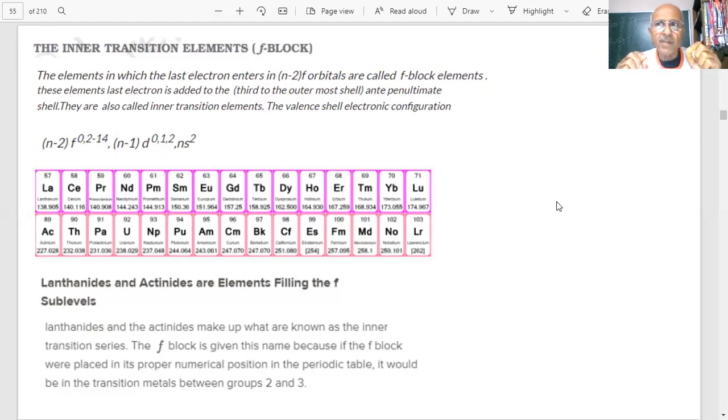Last time we have been talking about the transition elements, which were d block elements. In the transition elements, the last electron was entering into the d subshell. We discussed two very important compounds, which will be asked in the paper: potassium dichromate and potassium permanganate, their preparation, their properties, and their oxidizing properties.